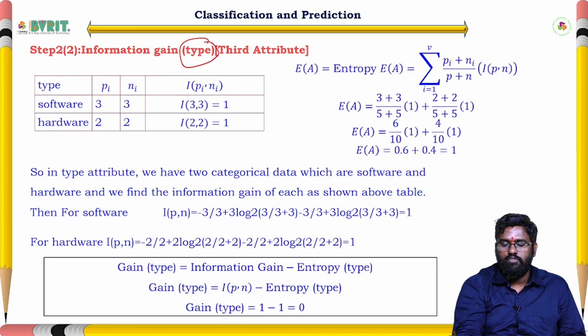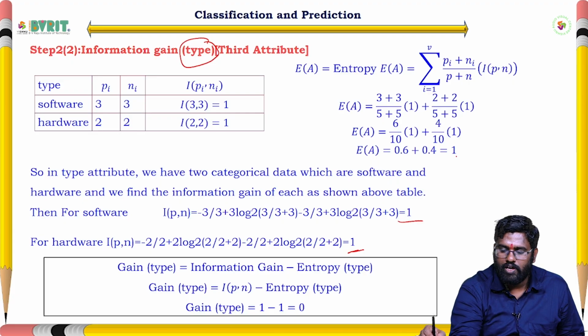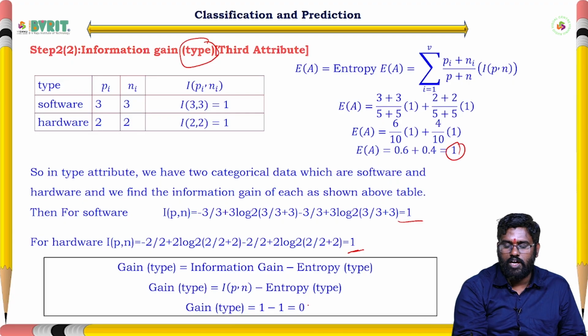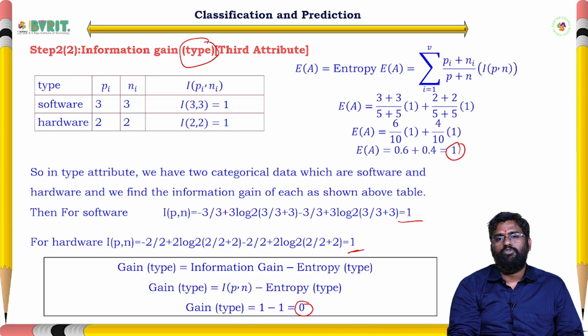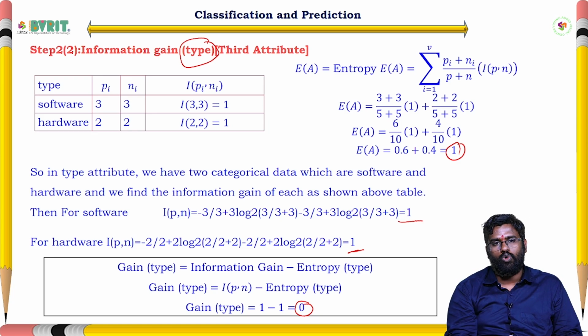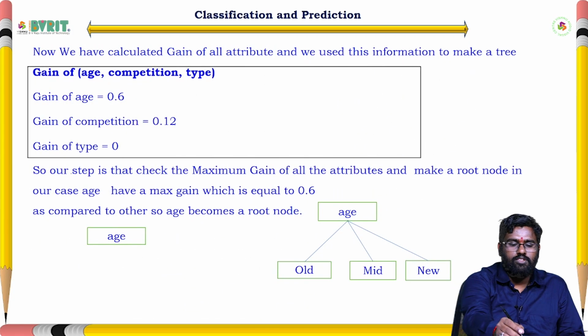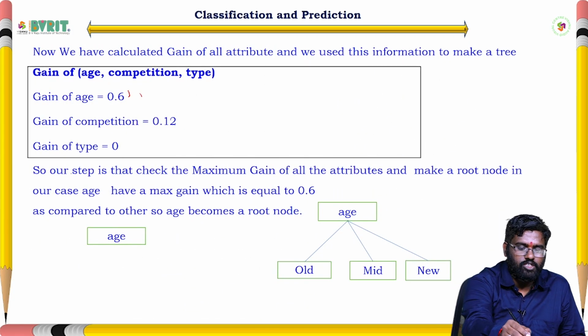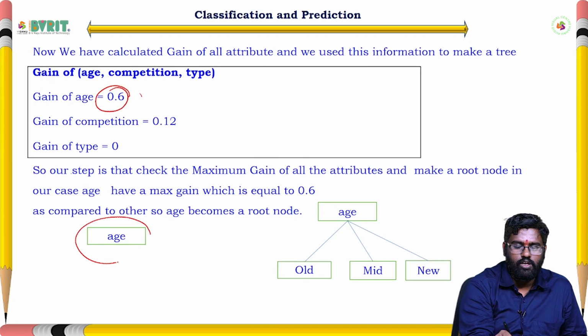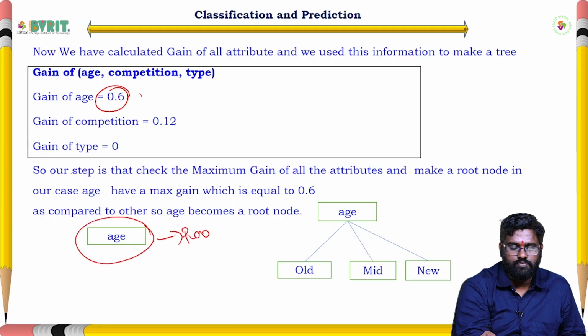Now similarly we need to calculate the gain for type, the same as this. The information gains for these two are 1, and finally our entropy value is 1. So 1 minus 1, that value is 0, the gain for type. Based on these values, gain for age is 0.6, gain for competition is 0.12, gain for type is 0. Out of these three values, whichever gain has the highest value is considered as our root node. Here 0.6 is the highest value, so consider this as our root node.